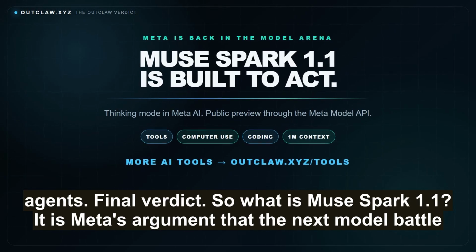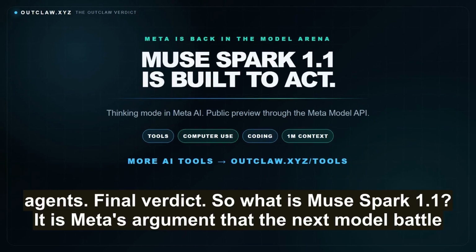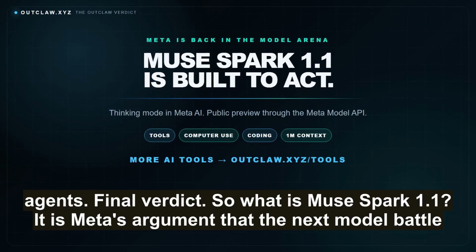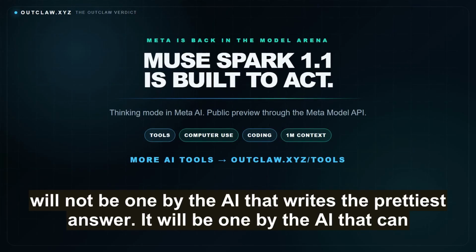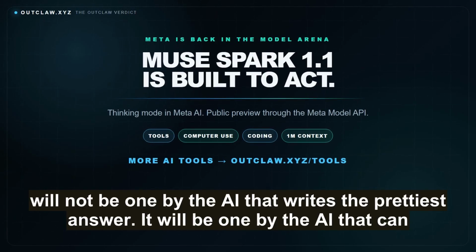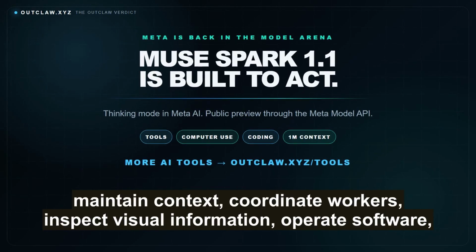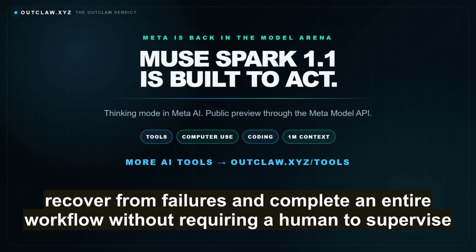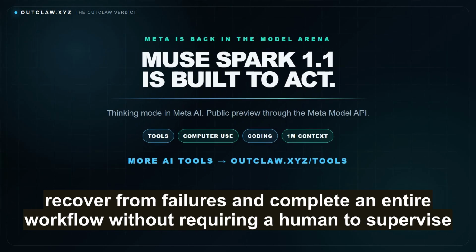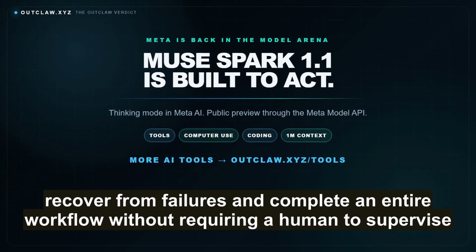Final verdict. So what is Muse Spark 1.1? It is Meta's argument that the next model battle will not be won by the AI that writes the prettiest answer. It will be won by the AI that can maintain context, coordinate workers, inspect visual information, operate software, recover from failures, and complete an entire workflow without requiring a human to supervise every click.